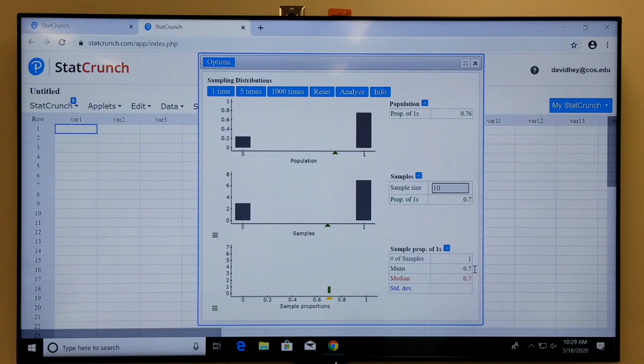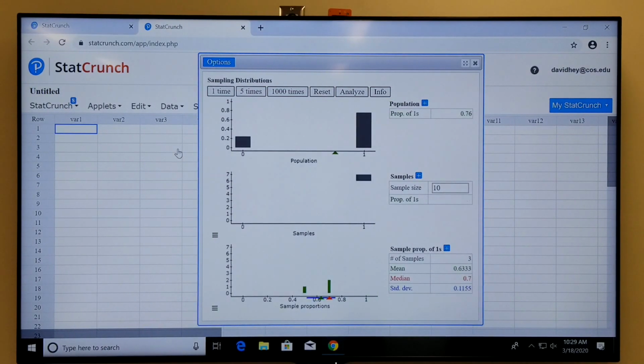If you're following along, you might have gotten a different sample proportion. In fact, you probably did. And that's fine, right? This is just a simulation. We can run another one. It's going to collect another sample of size 10, compute the sample proportion. That sample proportion was much lower in my case. But then if you take the average of those two, you're ending up with an average sample proportion of 0.6. We could do this a bunch more times.